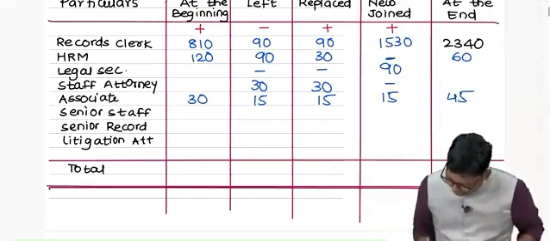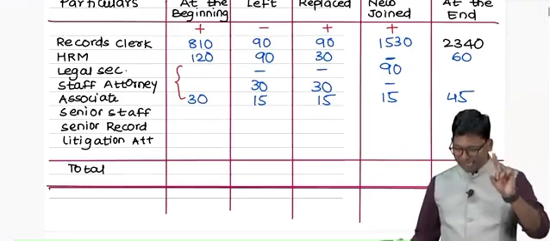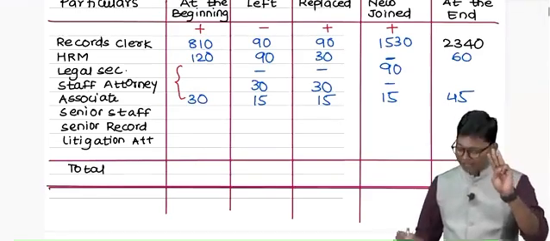Now if you check the strength of the first 3 posts, they have given you legal secretary, staff attorney and associate attorney related ratio.